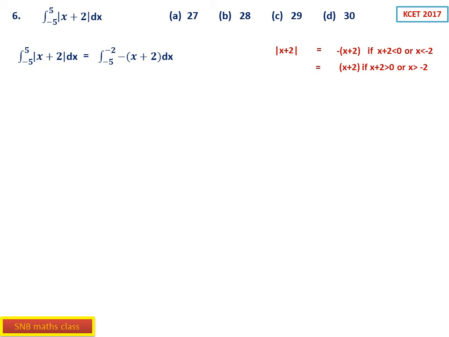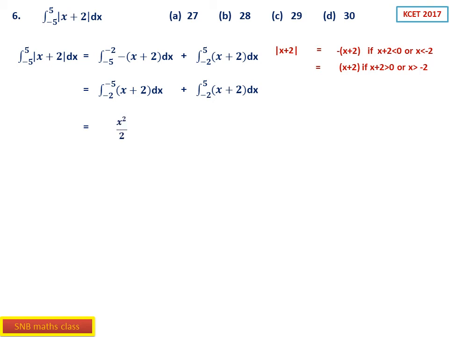Therefore, what you have to do is split the given integral. From minus 5 to minus 2, it is negative, so you have to take minus of x plus 2. Similarly, for the next one, from minus 2 to 5, it should be positive. This is the first thing you have to understand. Now there is no challenge. For the first one, if you interchange the upper and lower limits, minus becomes plus, a property of definite integrals. So instead of minus 5 to minus 2, I have made it minus 2 to minus 5. So minus of x plus 2 becomes plus x plus 2. This is a change. Then the second one as it is, minus 2 to 5 of x plus 2 dx.